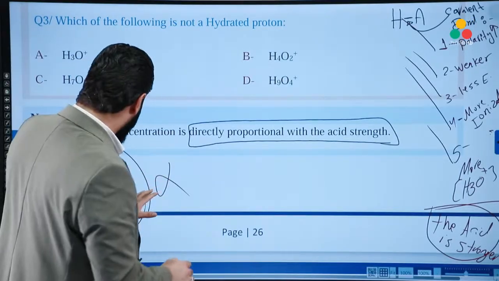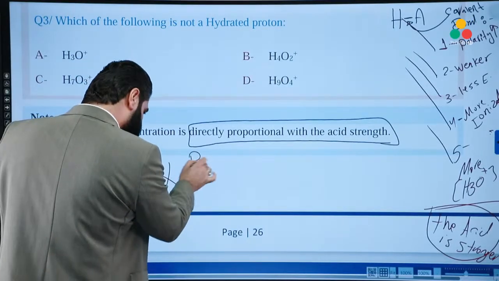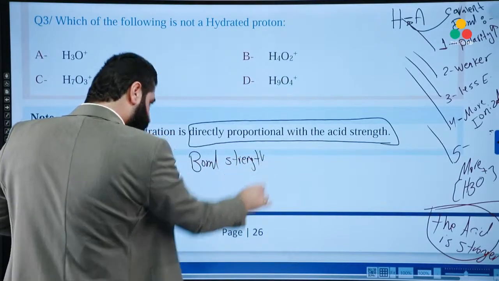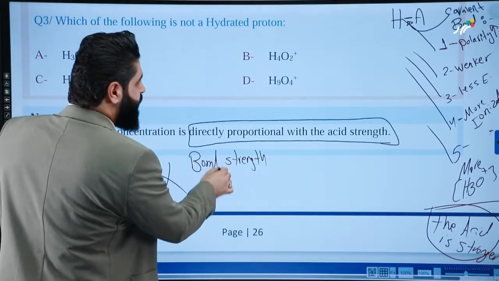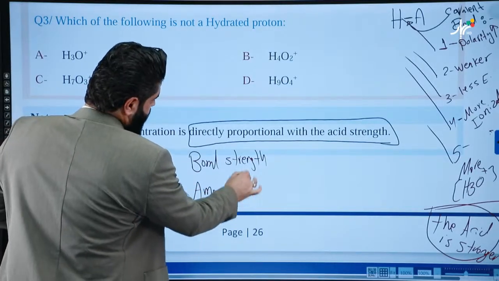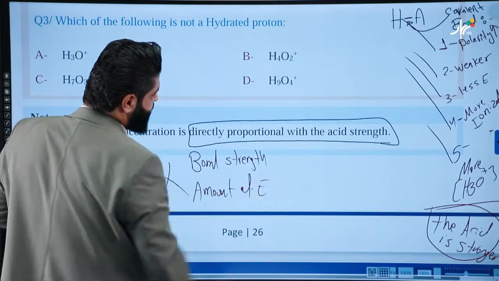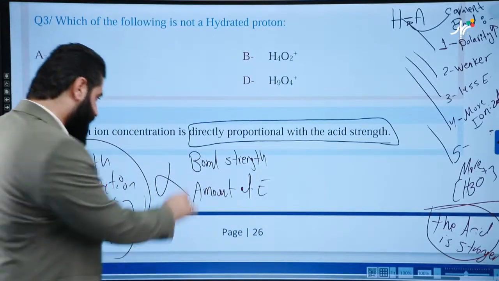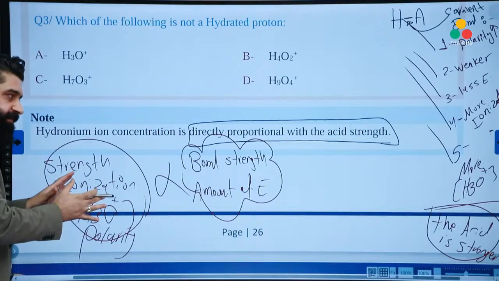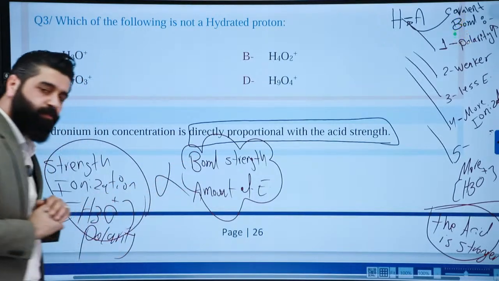And they are inversely proportional with the bond strength and the amount of energy needed to break the bond. Okay? The following four things are direct, and these are inversely proportional.